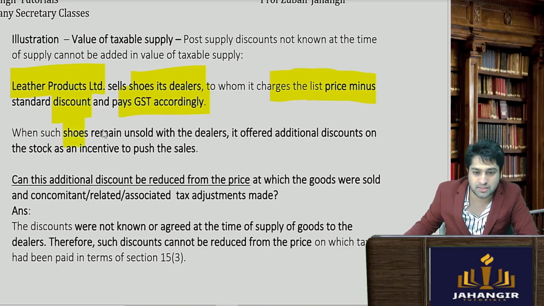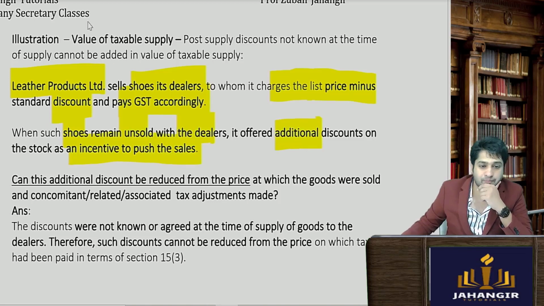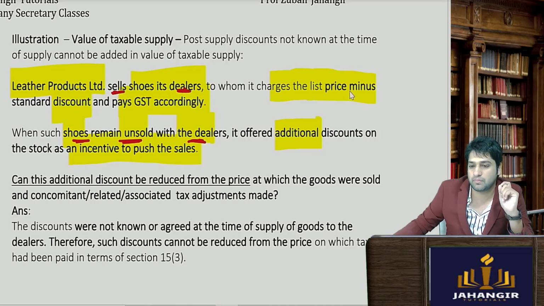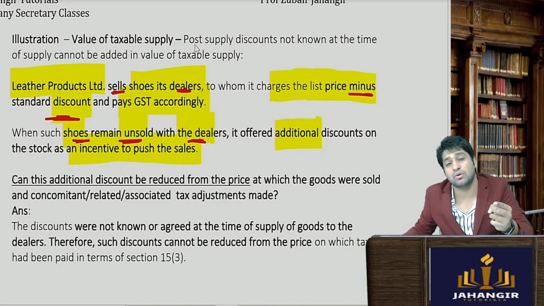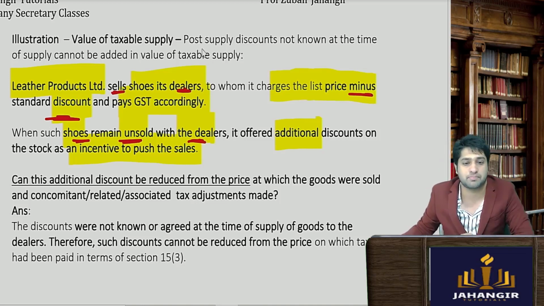When such shoes remain unsold with the dealers, it offered additional discount on the stock as an incentive to push the sale. Now, when the shoes remain unsold with the dealers, अब क्या होता है, ये Leather Products Limited sell shoes to its dealers, तो उसके डीलर्स को वो लोग माइनस डिस्काउंट, ये वाला is already known at the time of supply or before supply.